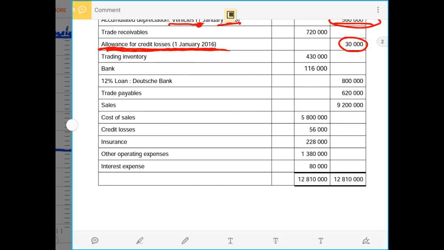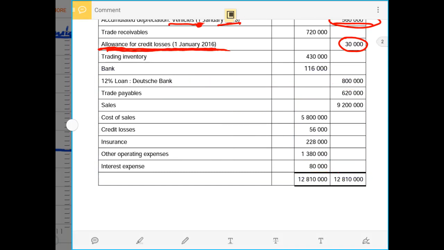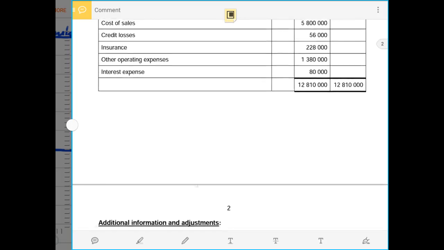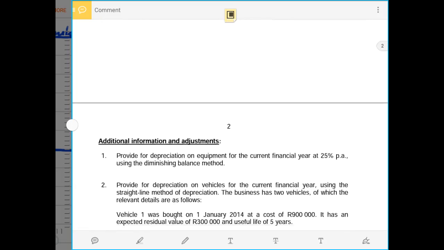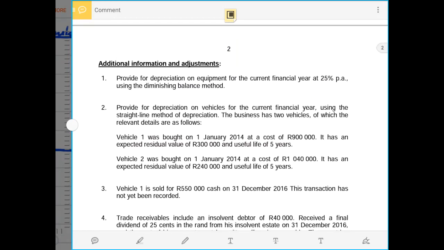Let me move slowly with the next instructions. We are just given sales, cost of sales, insurance, operating expenses. Those I will just see in the income statement. They are not important for explanation now.